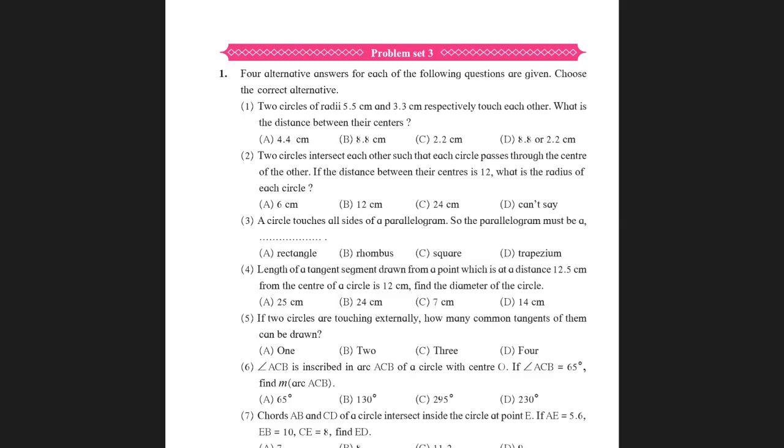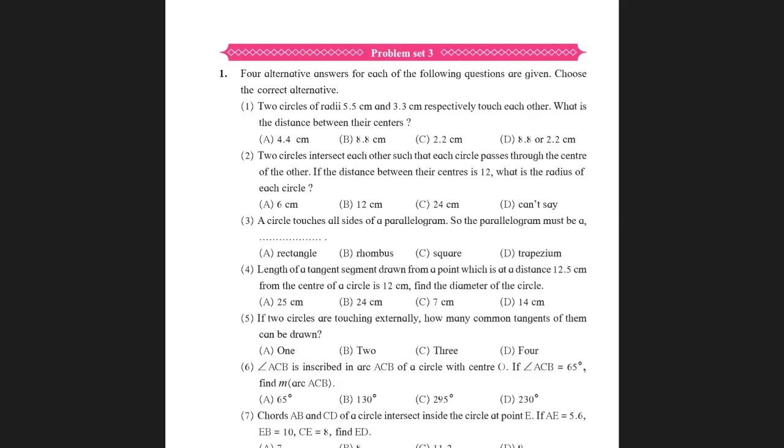First question here: two circles of radii 5.5 centimeter and 3.3 centimeter respectively touch each other. What is the distance between their centers? The answer is option D, 8.8 or 2.2 centimeter. Why? Because if they are touching externally, you have to add the radii, so your answer comes 8.8. If they touch internally, then you have to subtract, and therefore your answer will be 2.2. So your answer is option D.